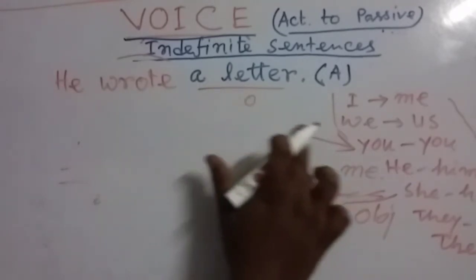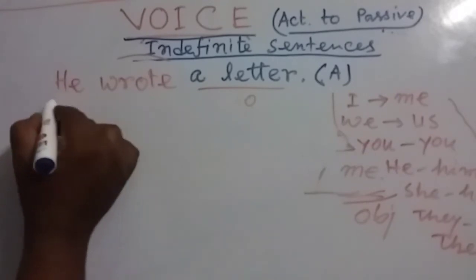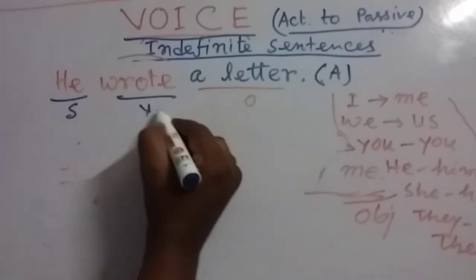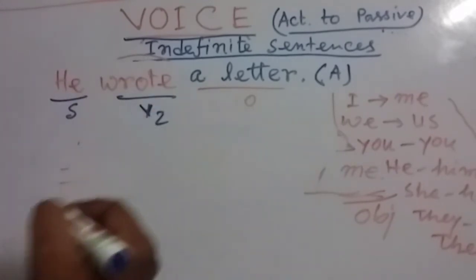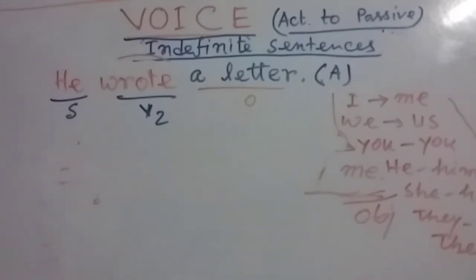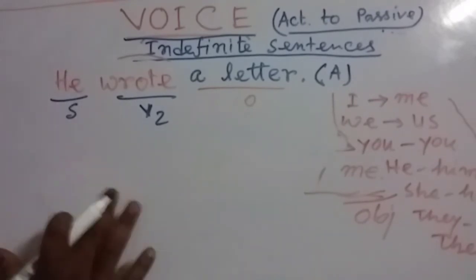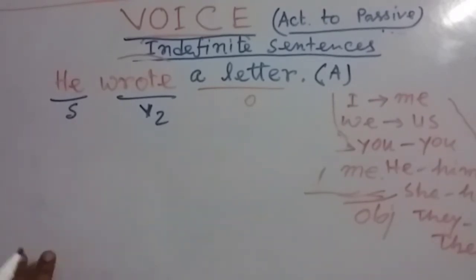He wrote a letter. This is the subject, this is the V2, the past form of the verb, and this is the object. So it is past indefinite tense. So here all the rules are the same.